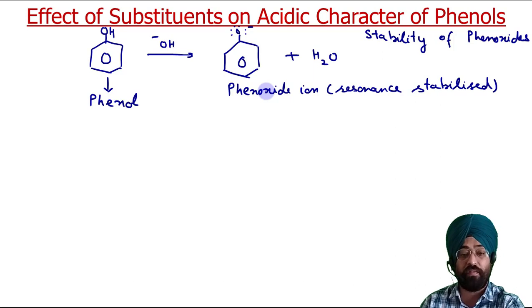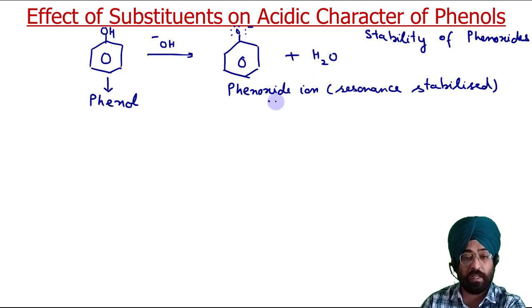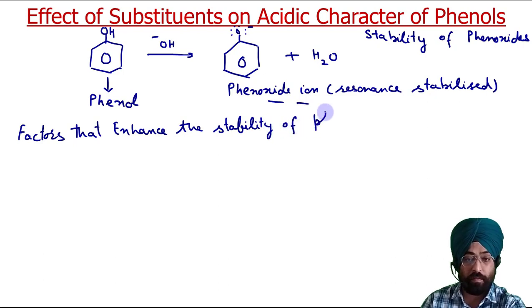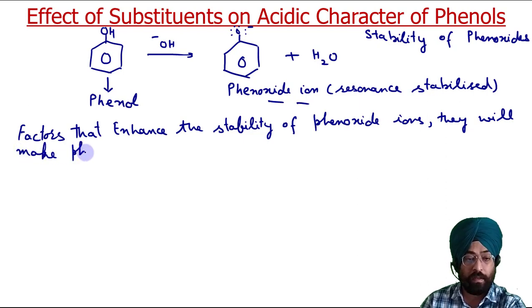And so any factors that enhance the stability of phenoxide ions will make phenols more acidic.